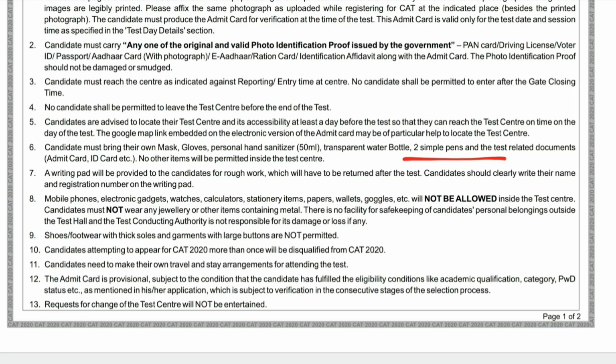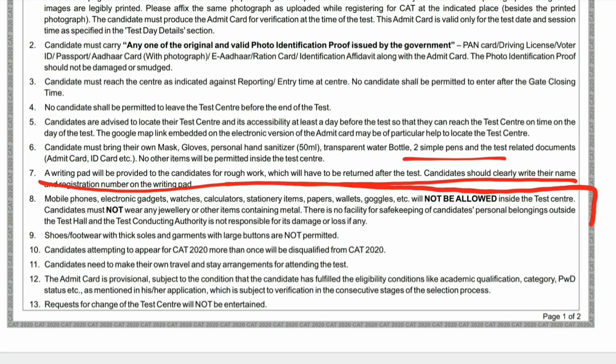Next, candidates have to bring their own mask, gloves, hand sanitizer of 50 ml and a transparent water bottle. Earlier they used to give water and a pen. Now you have to carry your own pen because the virus can spread via pen, so basically there is no contact with another person. You have to buy gloves in case you don't have. A writing pad will be provided to you which has to be returned. For the last couple of years CAT has been giving you a stapled writing pad with around 10 pages, which is more than sufficient. So that is no problem at all.